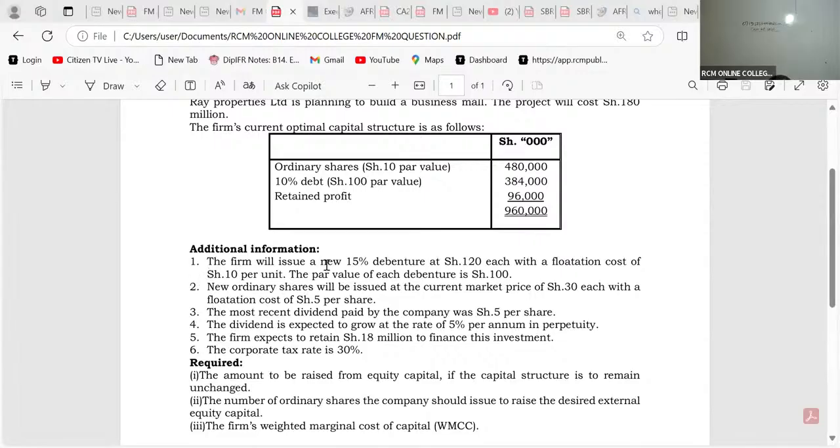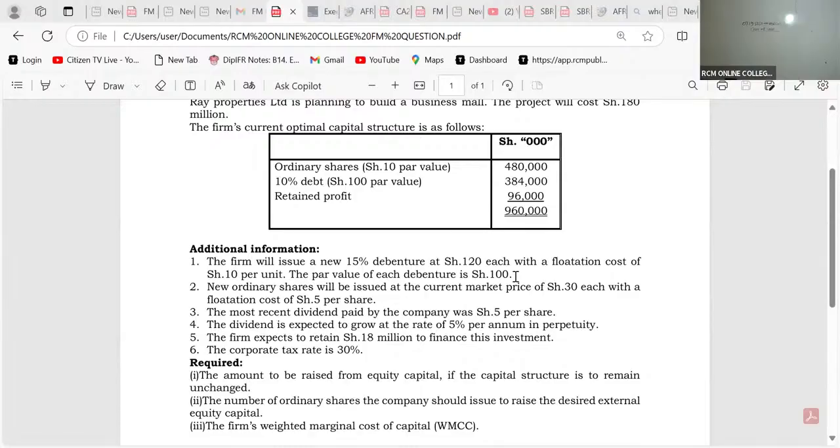The firm will issue a new 15% debenture at 120 each, with a flotation cost of shillings 10 per unit. The par value of each debenture is shillings 100. So what type of debt is this?